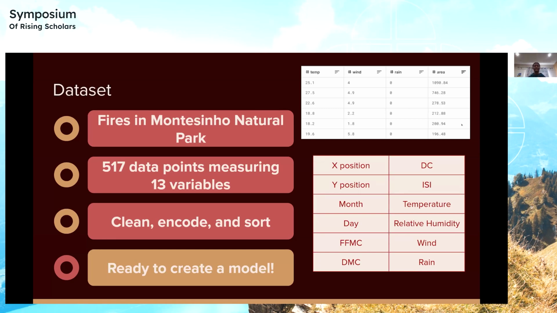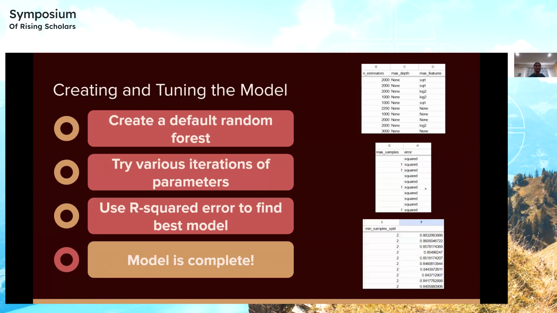So the next part is to clean, encode, and sort the data. That means that we have to make sure it has no errors, encode it into numbers which the machine can read, and then sort it into inputs and outputs. Finally, we're ready to create the model. So now let's create and tune the model.